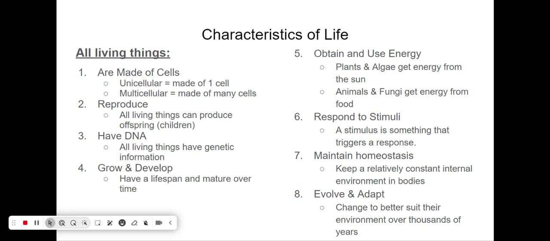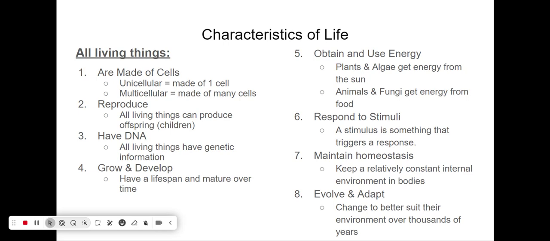So if you think of a plant, they start as a seed and then they can grow into a tree or some sort of bigger plant. It doesn't stay the same size and it just matures over time. Eventually, the plant will likely die. The same thing goes with humans. Babies are not the same size as high schoolers. High schoolers generally aren't the same size, shape as a 60-year-old.